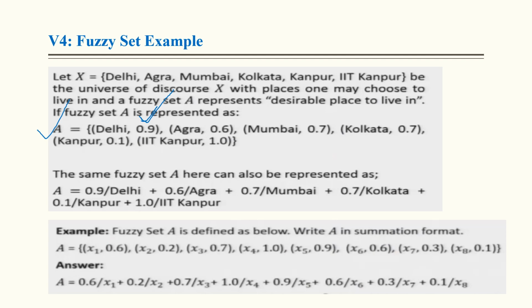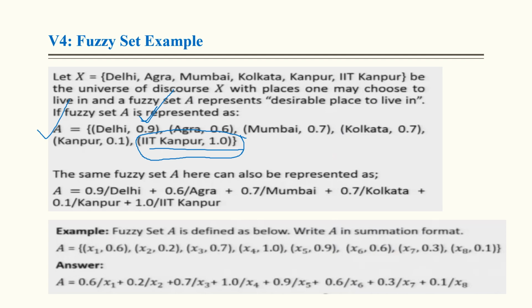Agra 0.6, Mumbai 0.7, Kolkata 0.7, Kanpur 0.1, IIT Kanpur 1. So from this fuzzy set we can say Delhi and IIT Kanpur are among the best places where we can live, right?